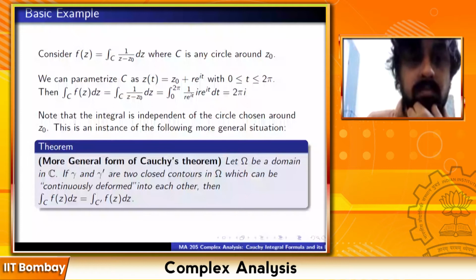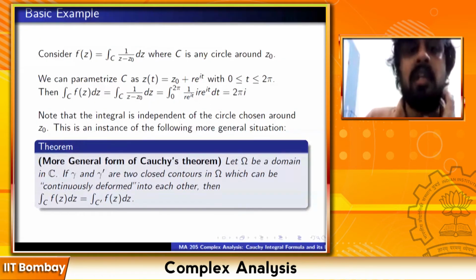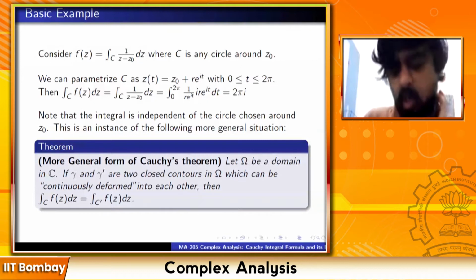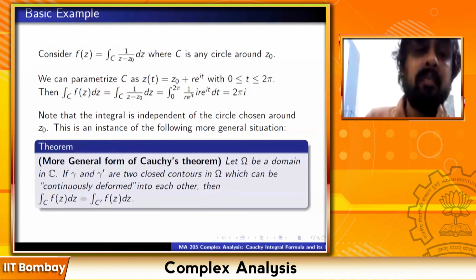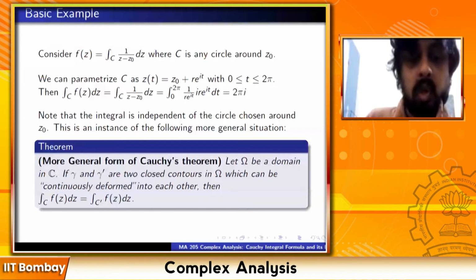And omega need not be simply connected? Omega may not be simply connected. That's the point. That's why this is more general. Take any domain, may or may not be simply connected. If you have two close contours, one deformable into another within omega, then the integrals along them are the same. Simply connectedness assumption goes away. If it is simply connected, what will happen is for every close contour the integral is 0. Here we are not saying that for every close contour the integral is 0, but if you have two close contours which are continuously deformable into each other, then the integrals are the same.